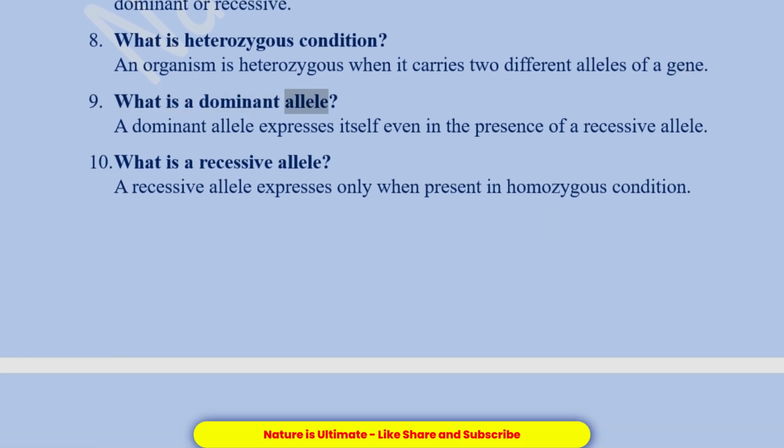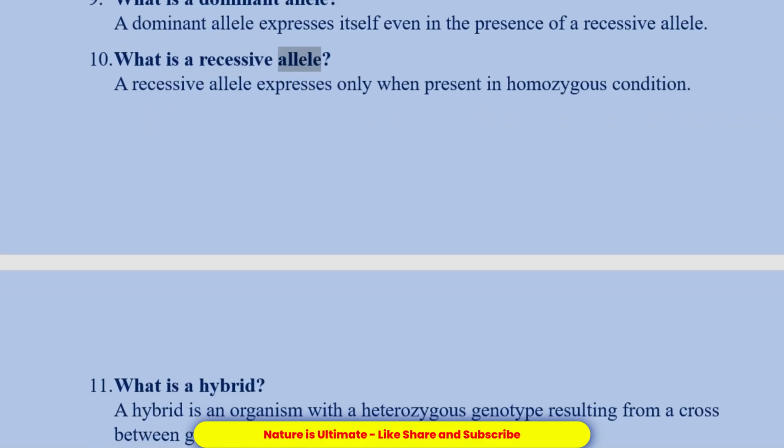What is a dominant allele? A dominant allele expresses itself even in the presence of a recessive allele. What is a recessive allele? A recessive allele expresses only when present in homozygous condition.